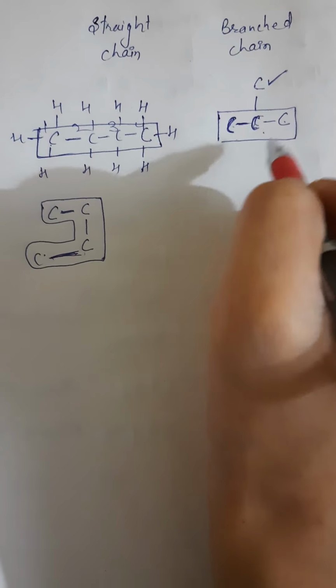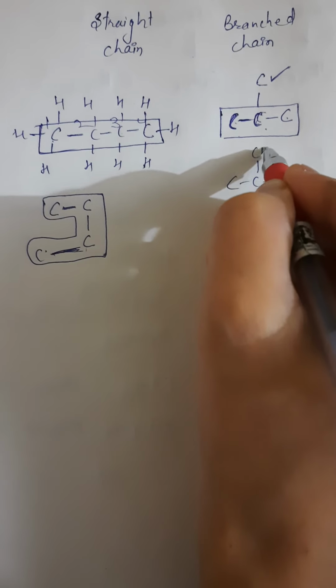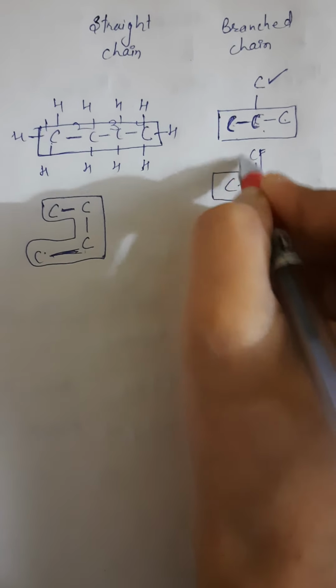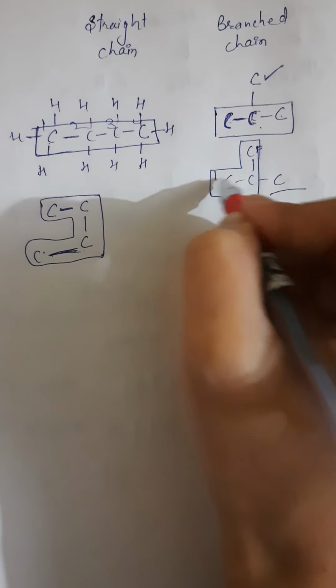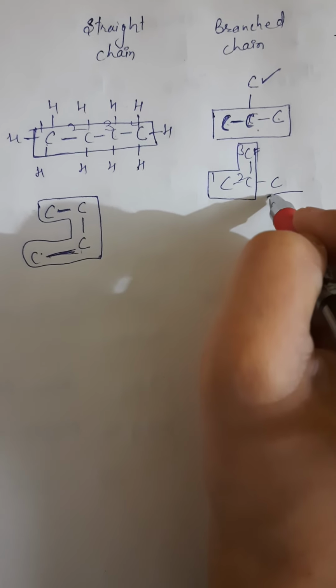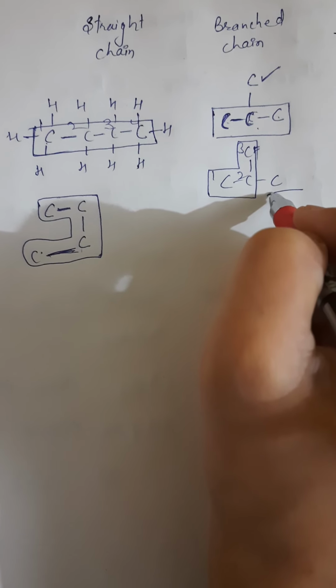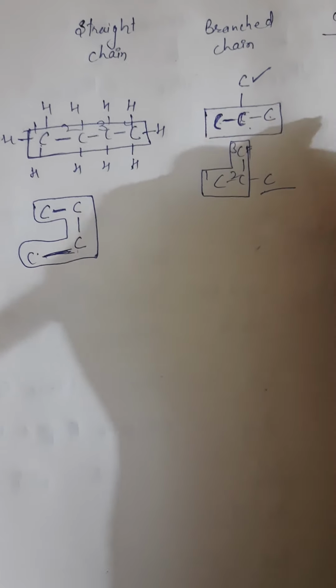It means the branching is there. If I take this chain, then this carbon will remain outside this main chain. 1 2 3, it means branching is there. This type is known as branched chain.